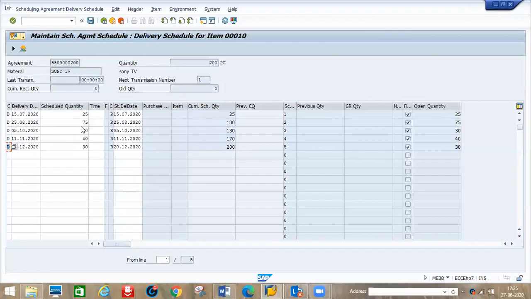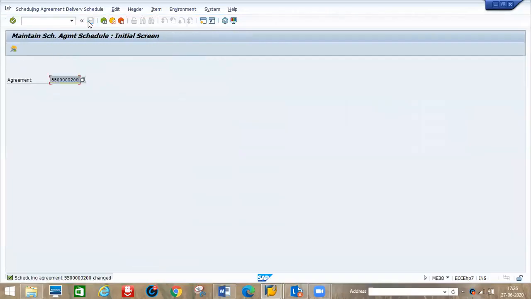This is the scheduled quantity: which date you gave and what quantity is to be delivered. The still open quantity will come here. When you do the goods receipt for the materials delivery, the open quantity will automatically reduce, because we are receiving partial deliveries. Then once you save this, how do we send these documents to the vendor? We scan them and send them, so we need to go to ME3M.